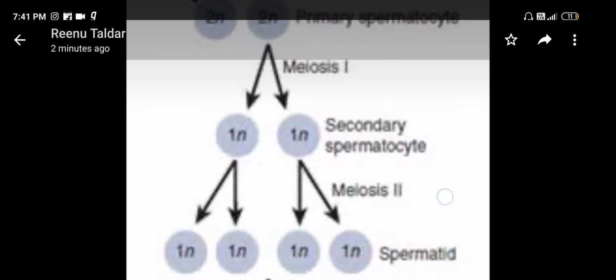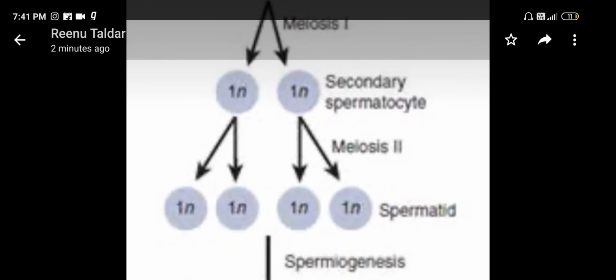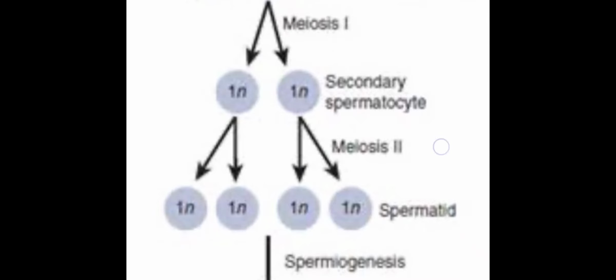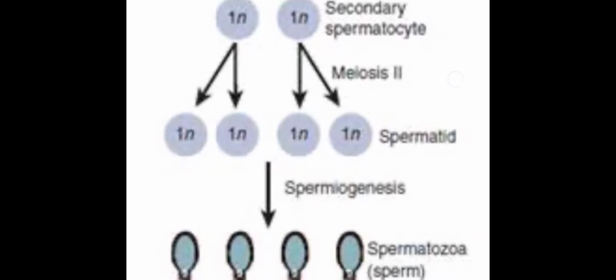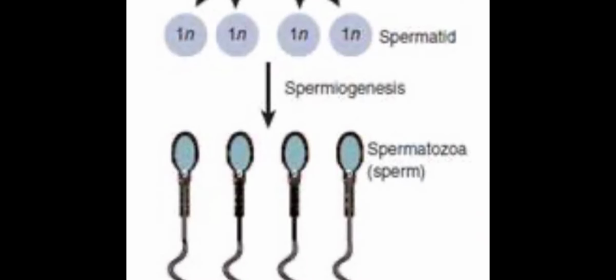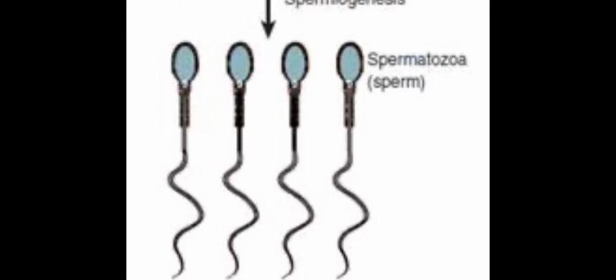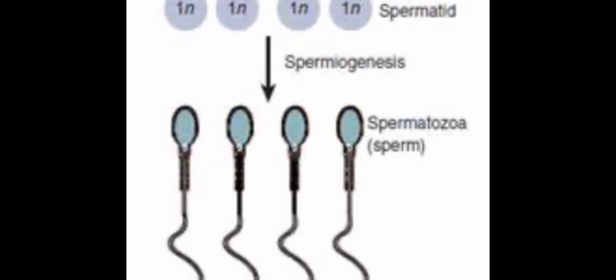After that, the secondary spermatocytes undergo the process of meiosis 2. Meiosis 2 is again a simple mitotic division. So from the two haploid secondary spermatocytes, 4 haploid spermatids are formed, and then these spermatids mature, resulting in the formation of mature spermatozoa or sperm, and the process is known as spermiogenesis. So this is the complete process of sperm formation.